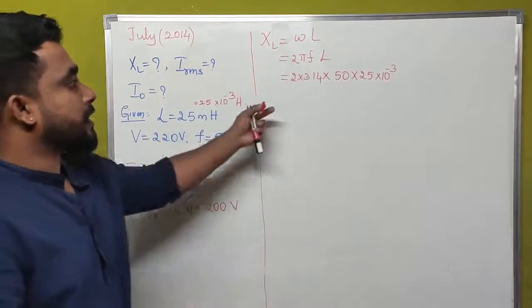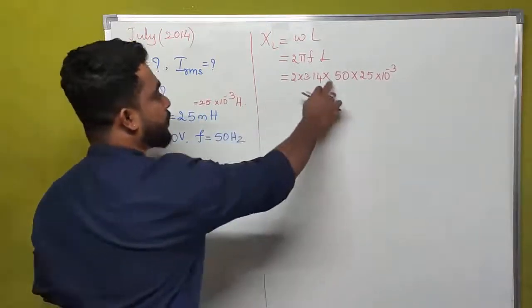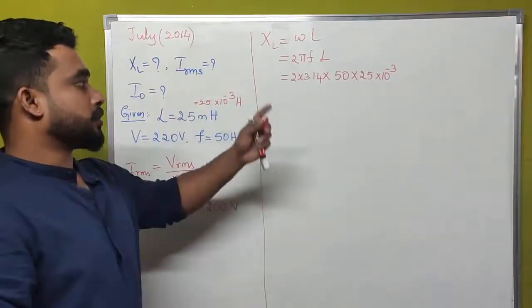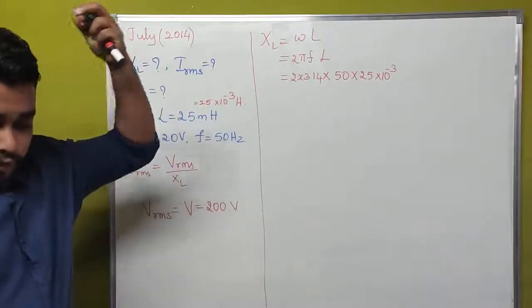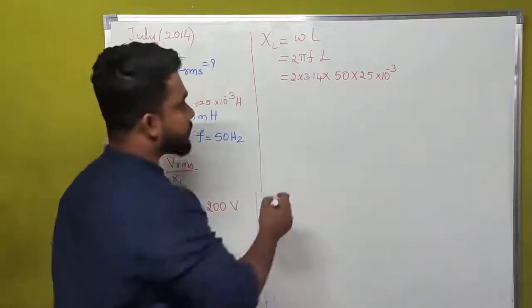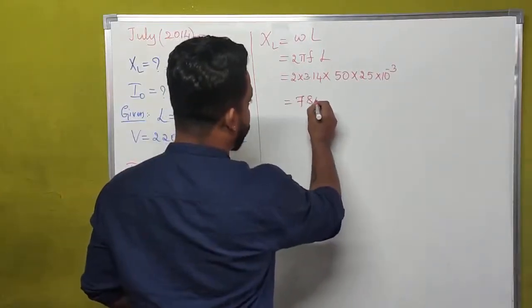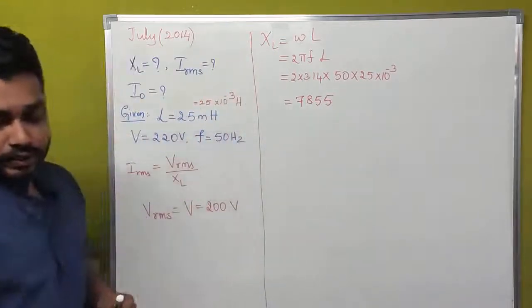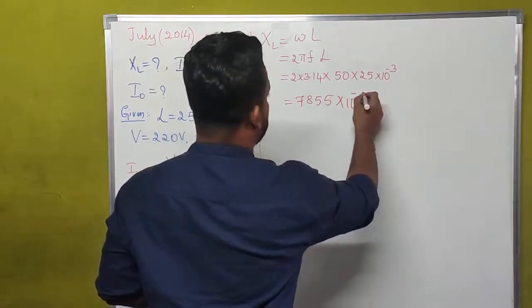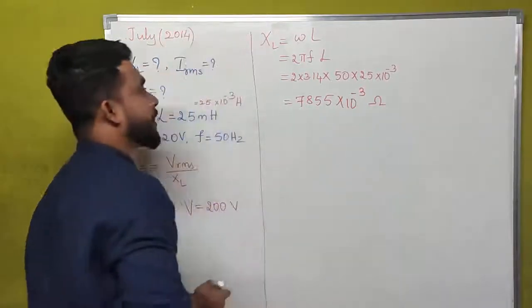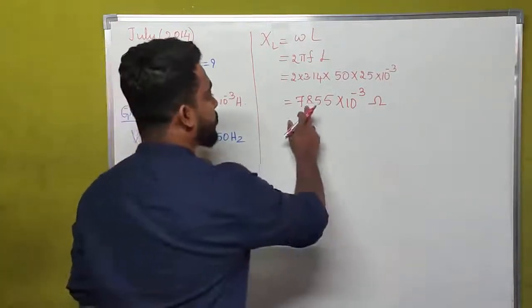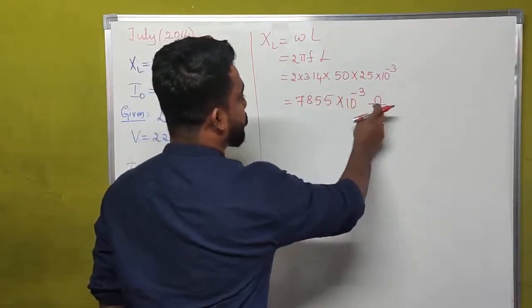If we calculate all these terms, what we will get? 2 into 50 is equal to 100. 100 into 25 is equal to 2500. 2500 into 3.14 is equal to 7855. 7855 into 10 to the power of minus 3 ohms. The SI unit of reactance is nothing but ohms. That is why we have written 7855 into 10 to the power of minus 3 ohms.